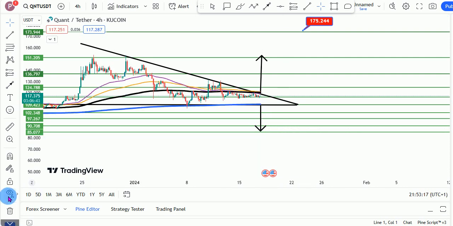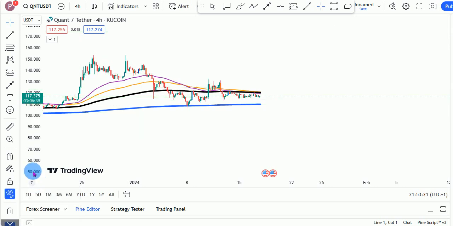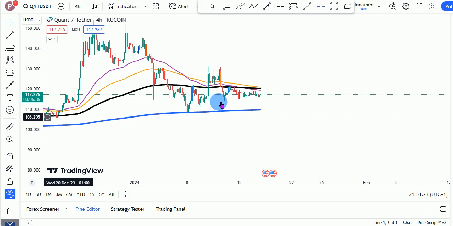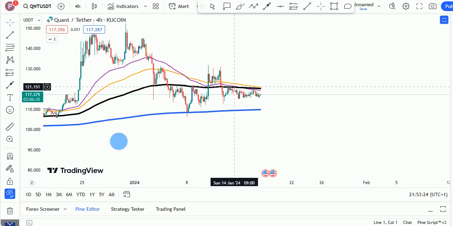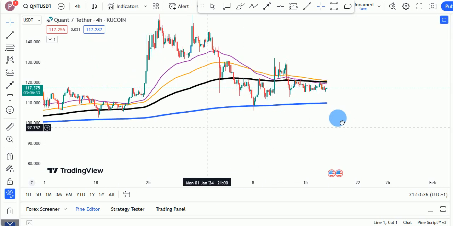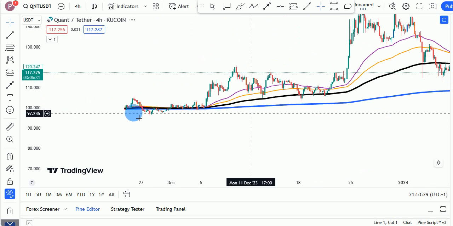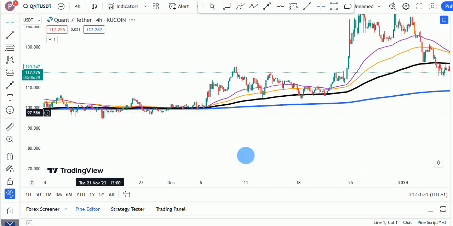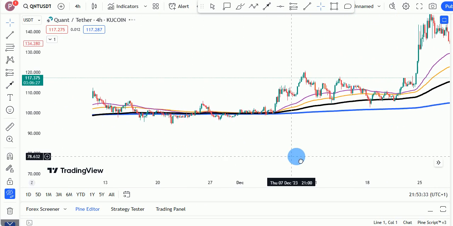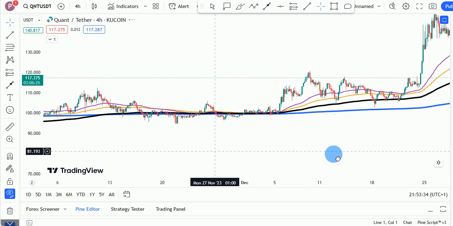And basically, if we just look at the EMAs, let's just hide the drawings and look at the EMAs. The EMAs currently, we are losing the bull market EMA. You would remember we became bullish right here when we saw prices push above. That was around October, I remember.